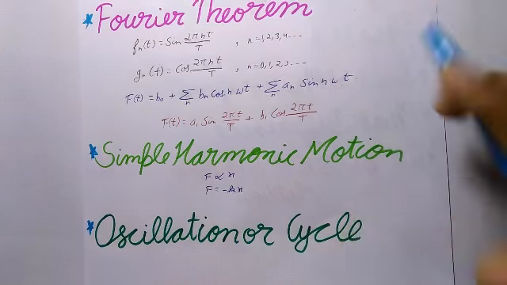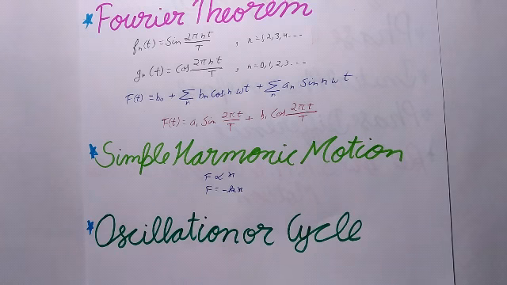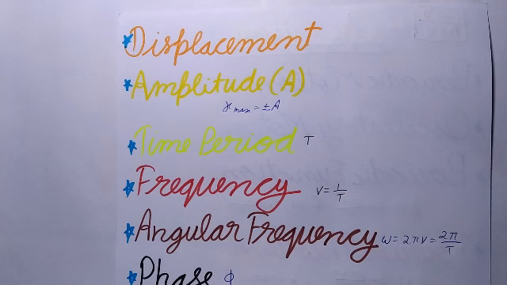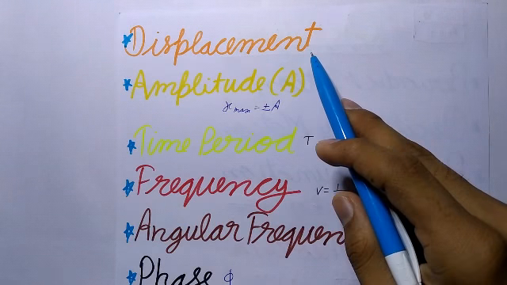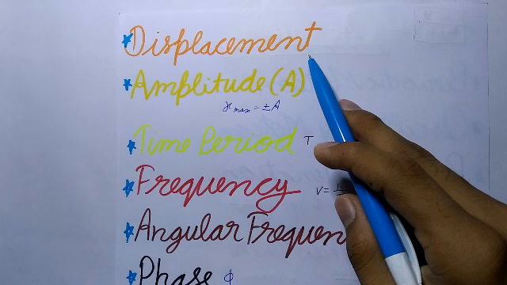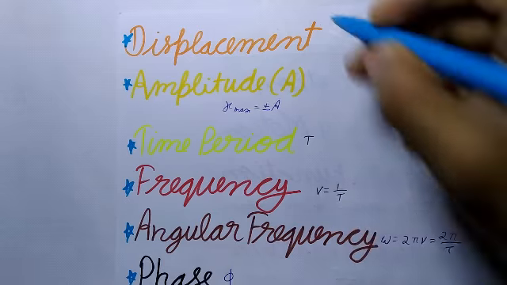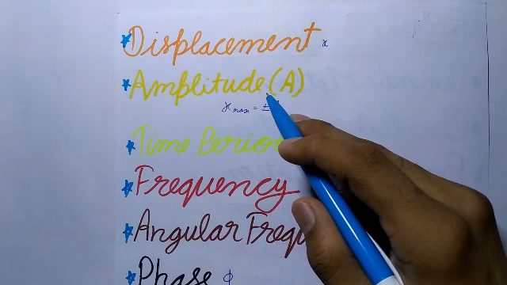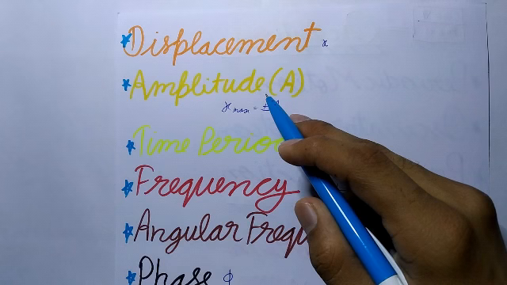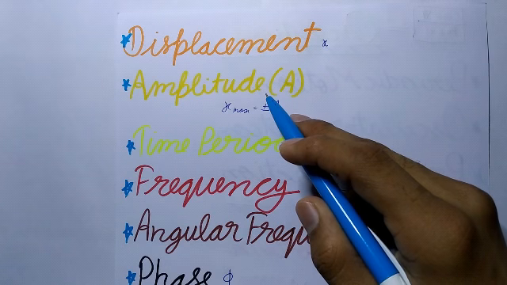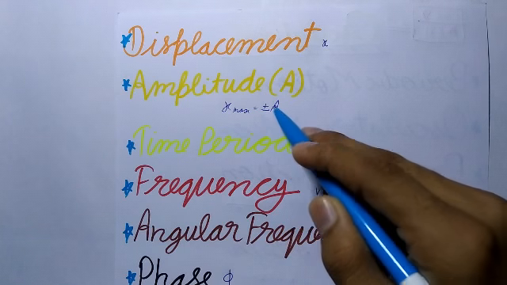Now next is oscillation or cycle. One complete back and forth motion of a particle is called a cycle or vibration or oscillation. Next is displacement. It is the distance of the oscillating particle from the mean position at any instant. It is denoted by x. Now amplitude. The maximum displacement of the oscillating particle on either side of its mean position is called its amplitude. Thus, x max will be plus minus A.